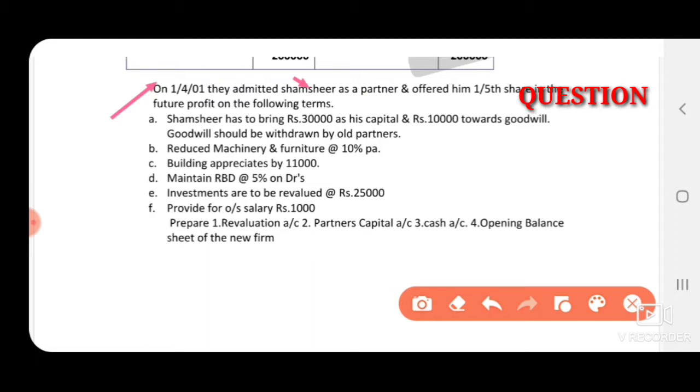First, Shamsher has to bring 30,000 as capital and 10,000 towards goodwill, and the goodwill should be withdrawn by the old partners. Any adjustment regarding capital and goodwill we have to pass under partners capital account, that is the second step. And the remaining adjustments we have to record under revaluation account.